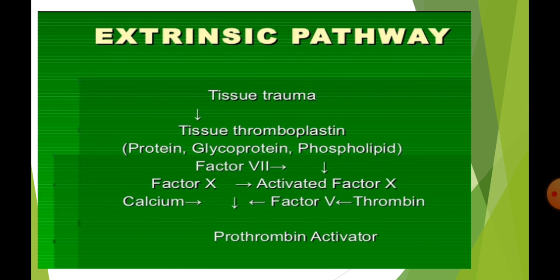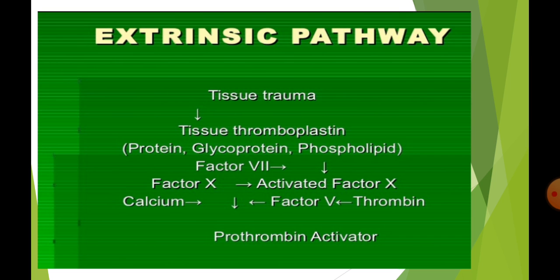Tissues that are damaged during injury release tissue thromboplastin, that is factor 3. Thromboplastin contains proteins, phospholipids and glycoprotein, which act as proteolytic enzymes. Glycoprotein and phospholipid components of thromboplastin convert factor 10 into activated factor 10.